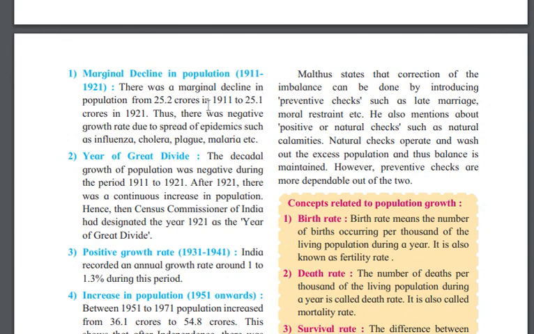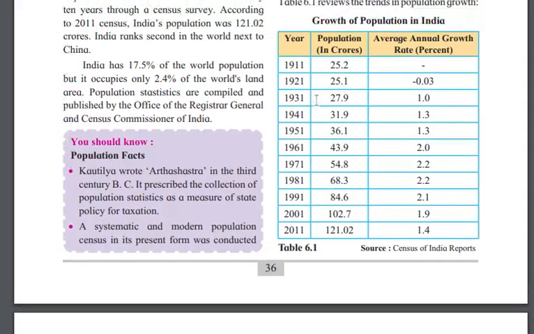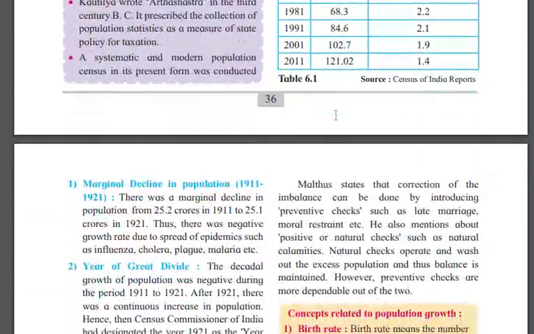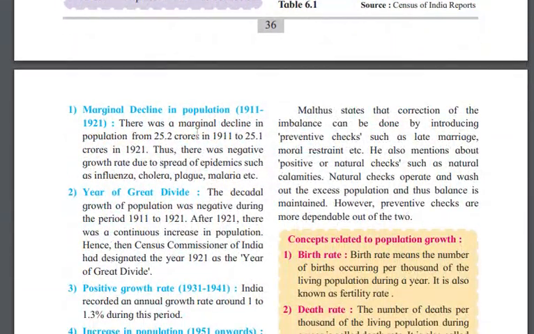So the first trend, we can say, is the marginal decline in population. What decline? Marginal decline in population. We are talking about the trends of population growth over 100 years. If you see 1911 to 1921, there was a marginal decline, a very small decline in population from 25 to this, and thus there was negative growth, due to the spread of epidemics such as influenza, cholera, and plague.